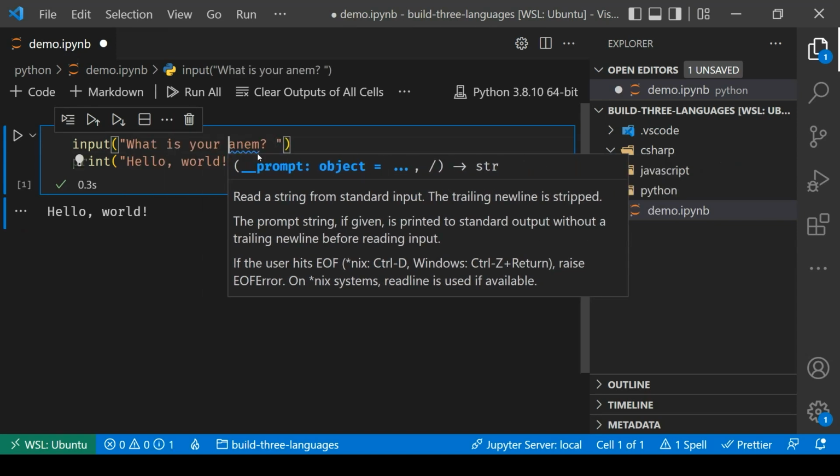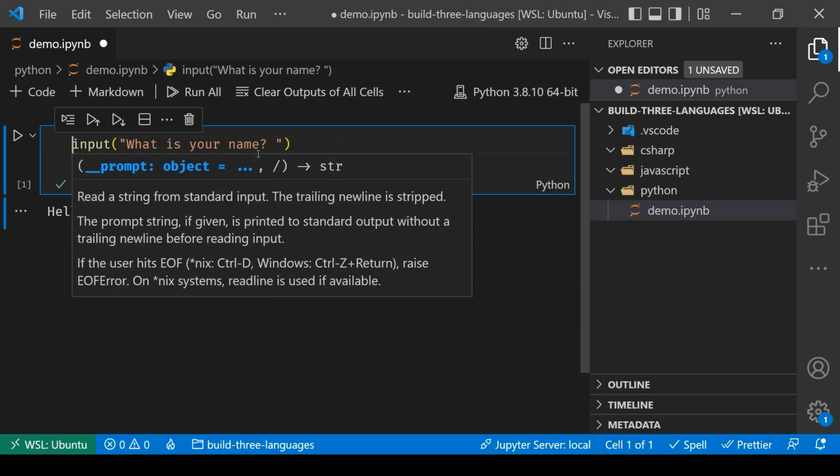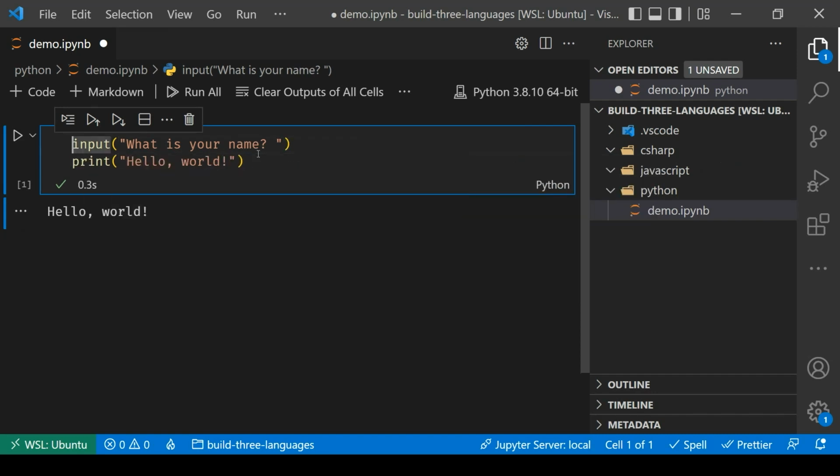Like that. Let's spell name correctly. That will probably help. And then this will actually give me back a piece of information. It will give me back what the user typed in. And I can store this inside of what is known as a variable. A variable is a placeholder for some piece of information.